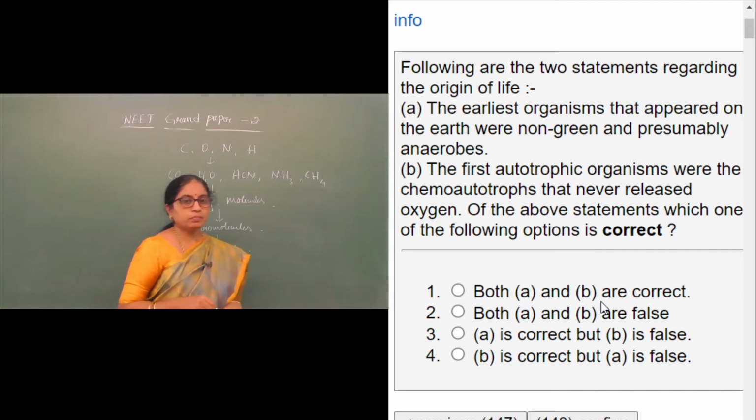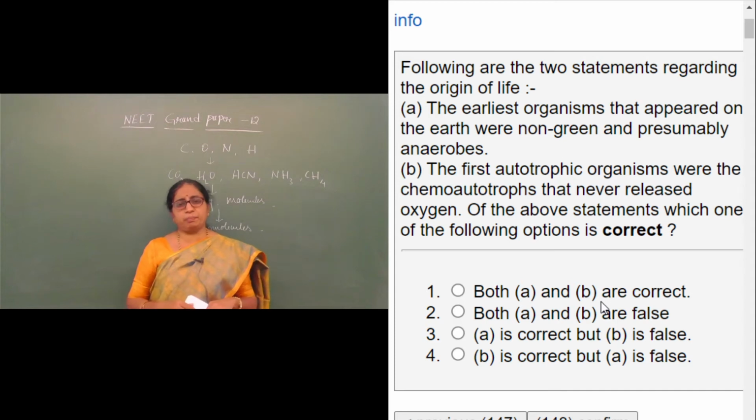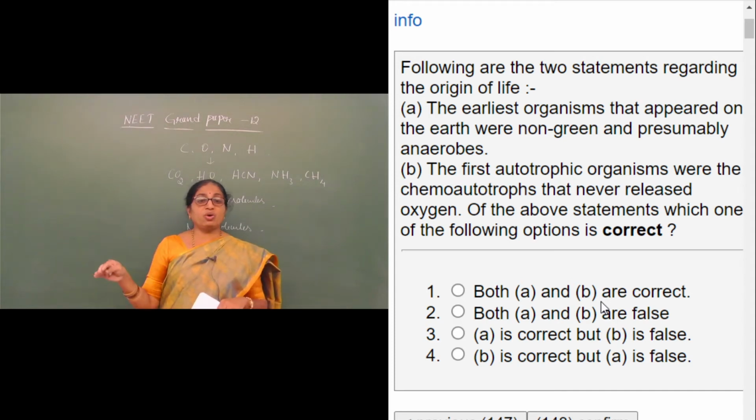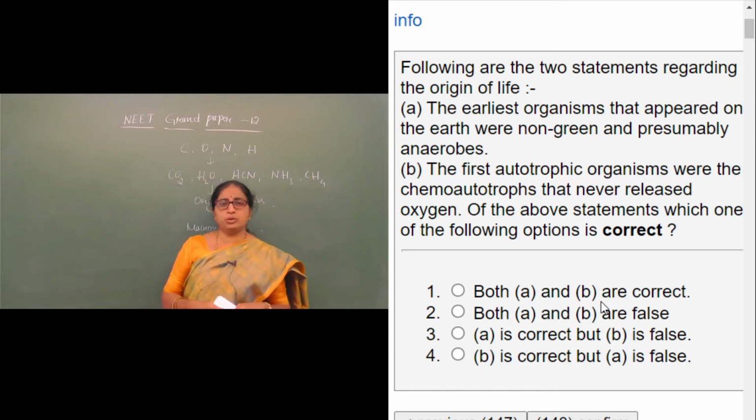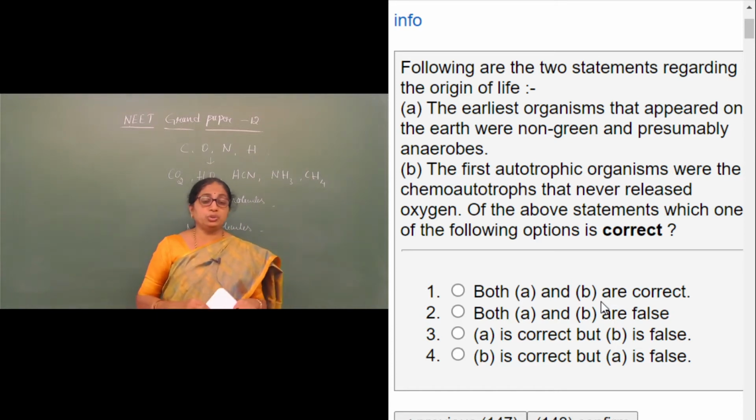The earliest organisms that appeared on the earth were non-green, that is, non-photosynthetic, and presumably anaerobes. So of course, the first formed earliest organisms were anaerobes. They never used oxygen and they were non-green. So we can call them the protobionts.